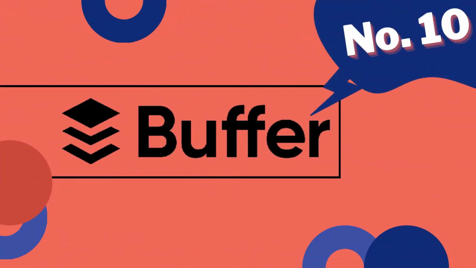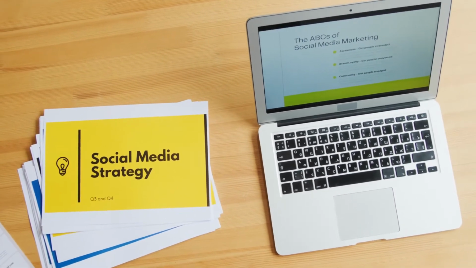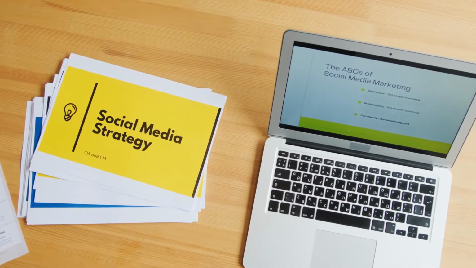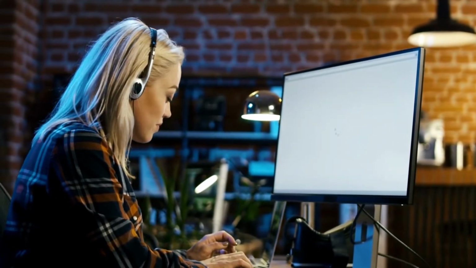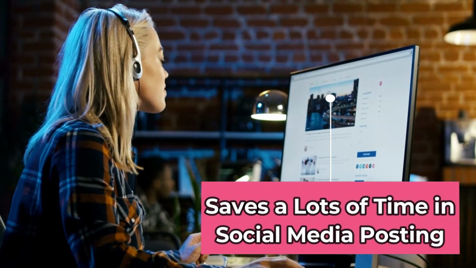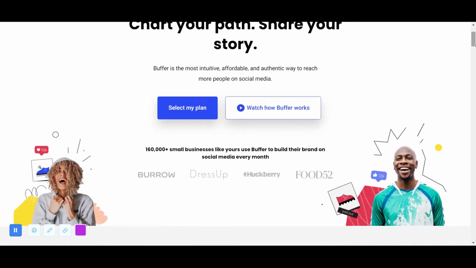Number 10. Buffer. Social media is essential to your content marketing strategy. It can help you build a connection with your audience, establish your brand and give you an extra channel to promote your content. However, managing social media can take up a lot of valuable time. That's where Buffer comes in.